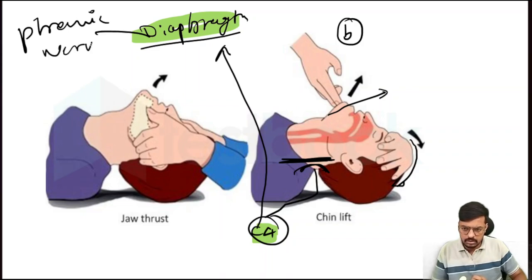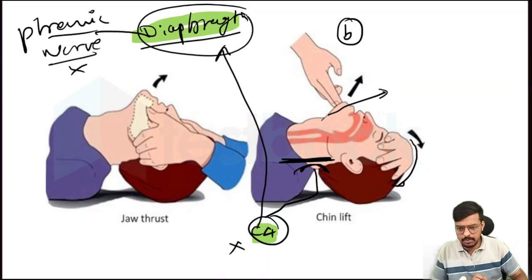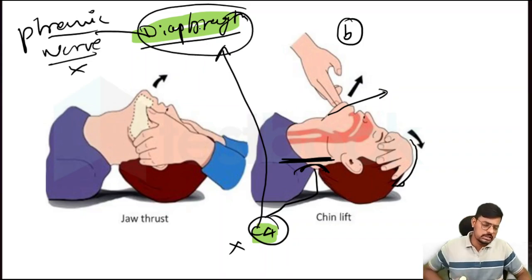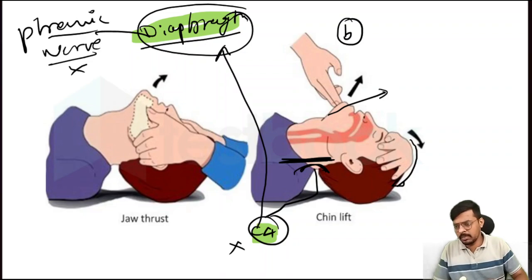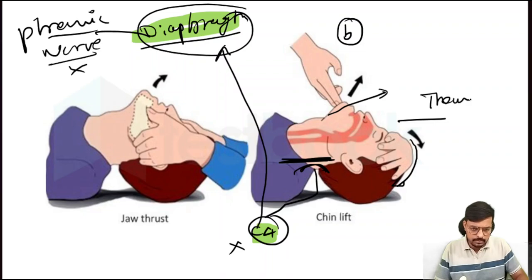Okay, that is the C4 nerve branch. If the C4 is blocked, the phrenic nerve is blocked and diaphragm paralysis happens. The main muscle of respiration gets paralyzed, which means respiratory arrest will happen and the patient will die. So that is the reason this is not preferred in trauma. In trauma, this is not a preferred method.